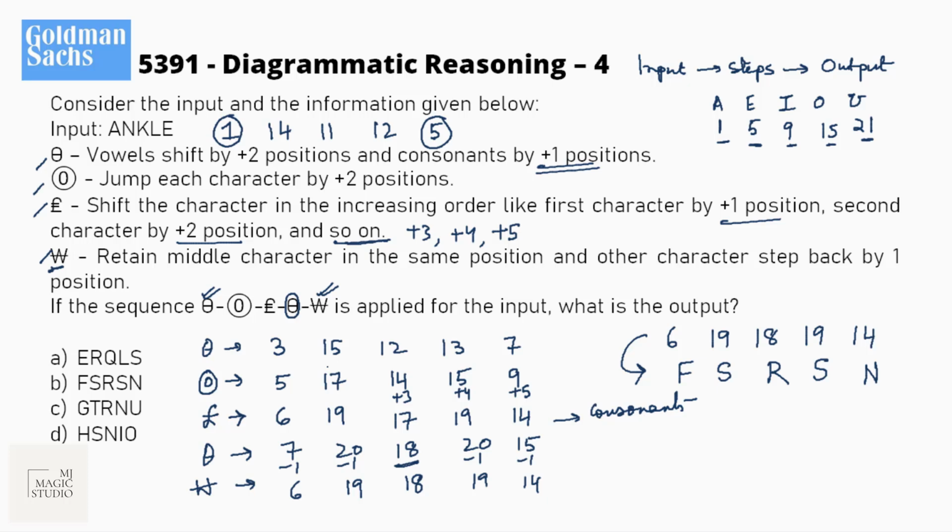But just go through the instruction in these kind of question, input output type question. We just need to follow the instruction and then just keep on moving. FSRSN is in option B, and that should be the +5 mark.